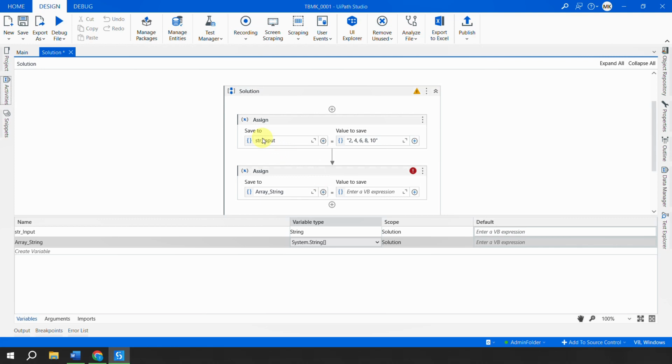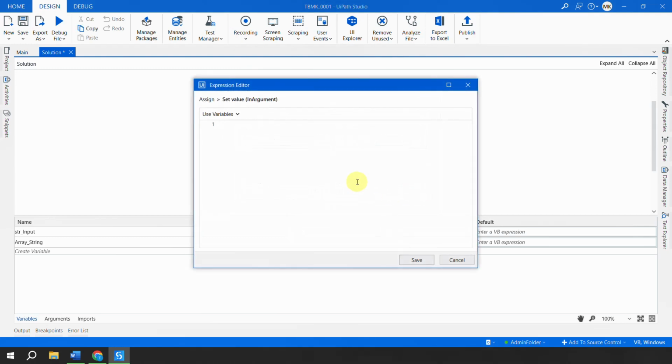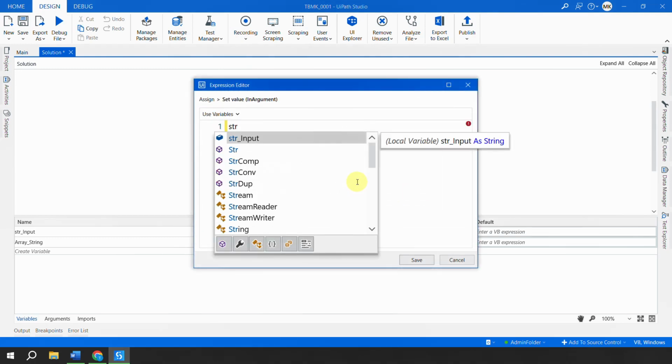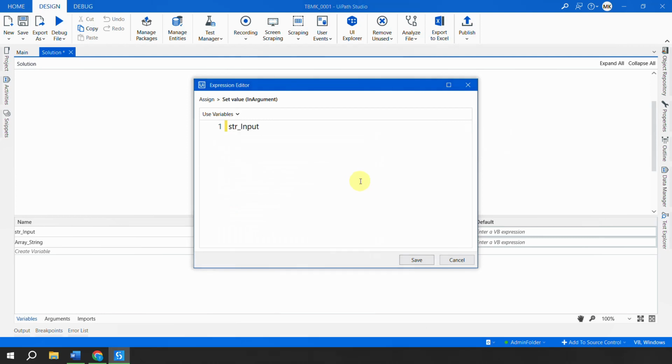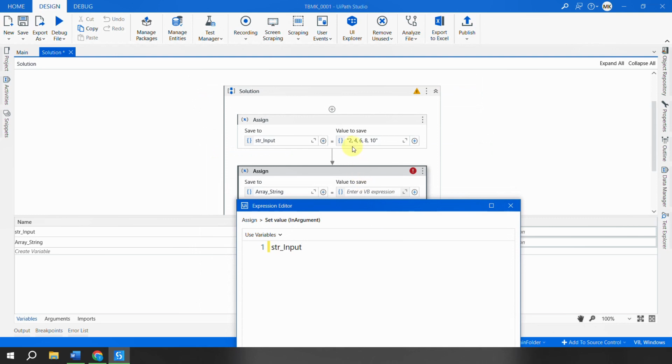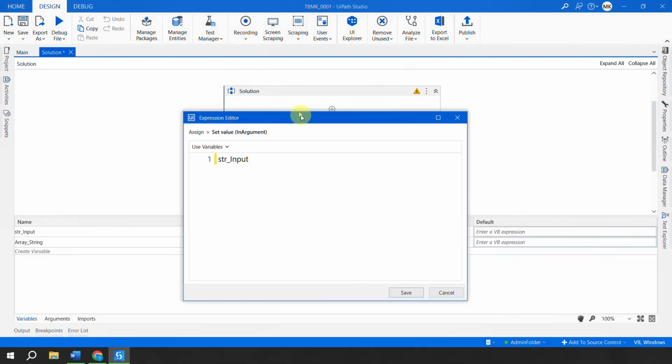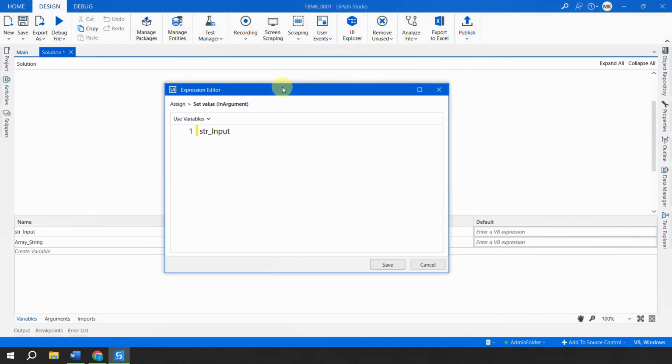Now the task is to convert this string to a string array. To do that, I'll open this and here we would specify what is the value which we want to convert, which is string input, right? And if you notice here, the values are split by a comma, right? So we need to split it. Dot split. Split is a function which is provided by .NET where you can split the data, right?